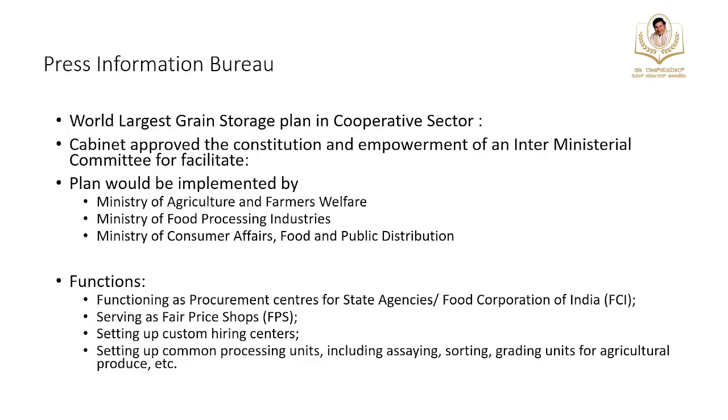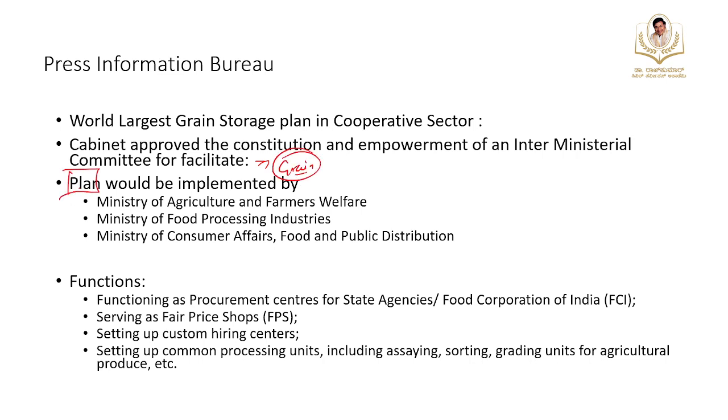So next, moving towards the Press Information Bureau. Right. So what is the first one? World's largest grain storage plant in the cooperative sector. Recently the cabinet approved the constitution and empowerment of an inter-ministerial committee to facilitate storing grains in the cooperative sector.